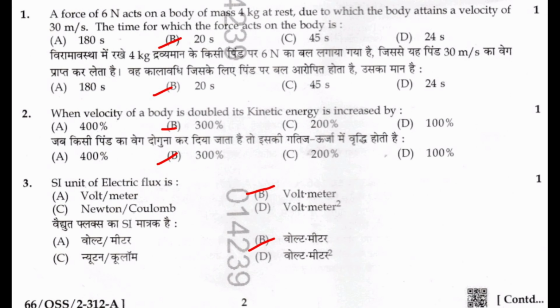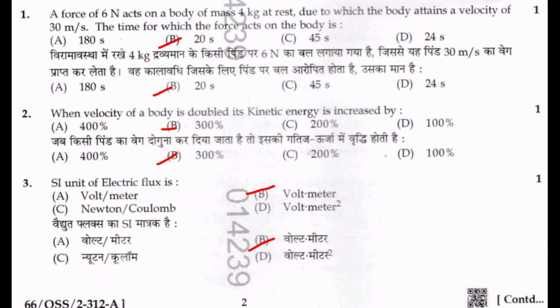1. A force of 6 Newton acts on a body of mass 4 kg at rest, due to which the body attains a velocity of 30 meter per second. The time for which the force acts on the body is (b) 20 second.